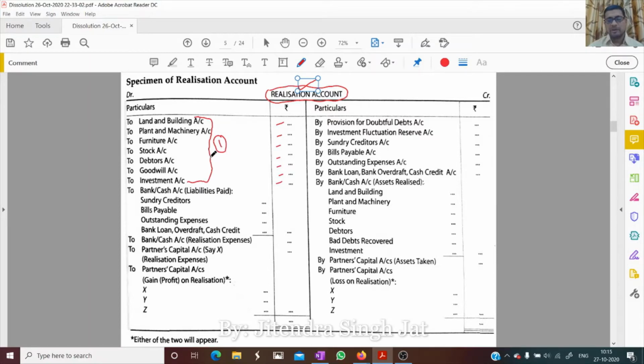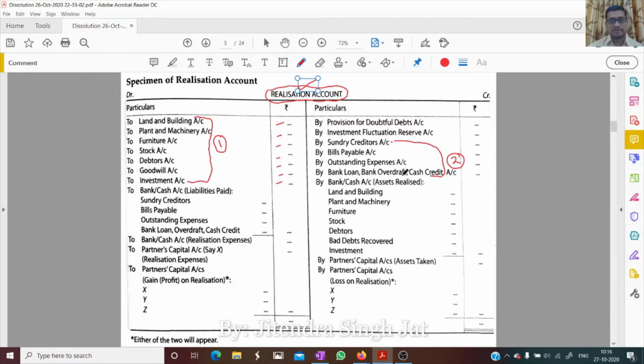So from the asset side of the balance sheet, all assets other than fictitious assets, all real assets, are recorded in the debit side of realization account. This is the first point. Now learn the second point. All external liabilities like creditors, bills payable, outstanding expenses, bank loan, which are given in the liability side of the balance sheet, are recorded as they are in the credit side. Simply from the balance sheet.